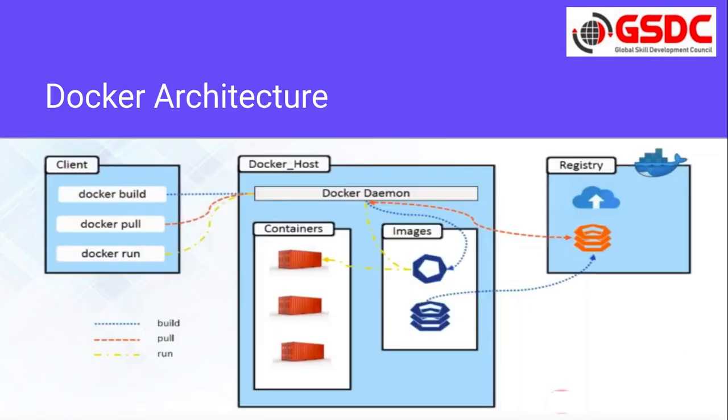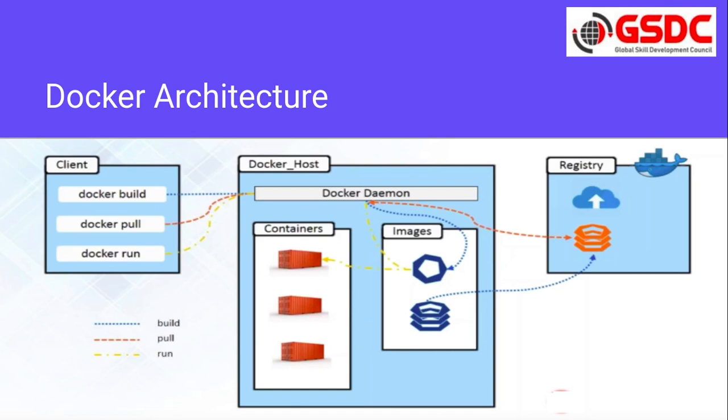Now let's see the Docker architecture, how it is structured and how we can use it. We have a Docker host, which is nothing but the machine where we start the containers. On that machine we have a Docker daemon installed, which we also call the Docker server.